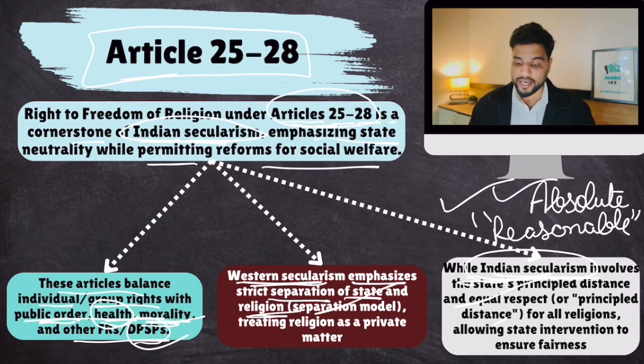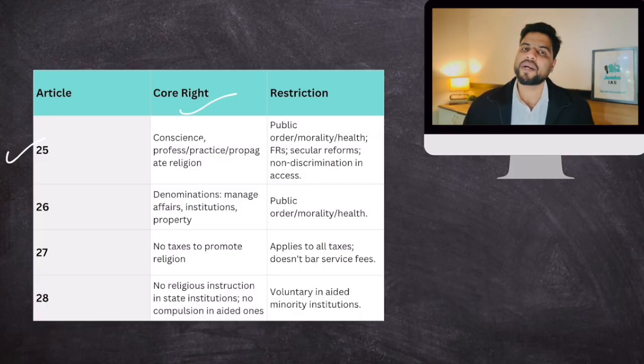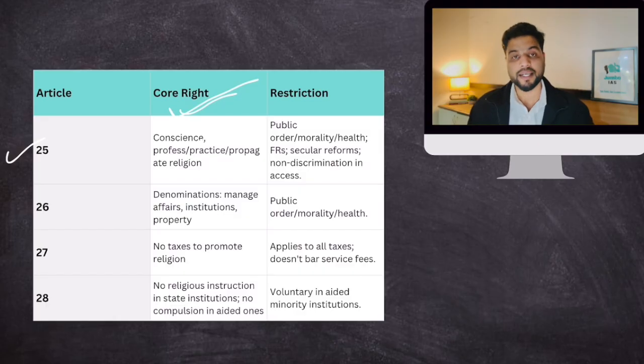Now let's take a look at each and every article. So there is this table. Article 25 says that every citizen, every person has the right to freedom of conscience. There is a very important reason why the constitution makers wrote conscience instead of freedom of religion. Because freedom of religion means that you can practice any religion. But what if you don't want to practice any religion? You want to be an atheist, right? So that is why we wrote conscience. As per your conscience, you can practice anything. Atheism, theism, religion, anything.